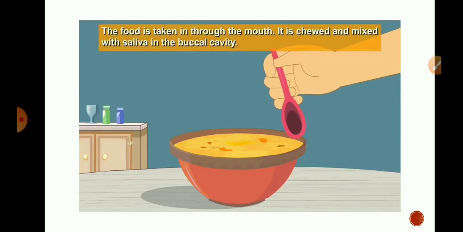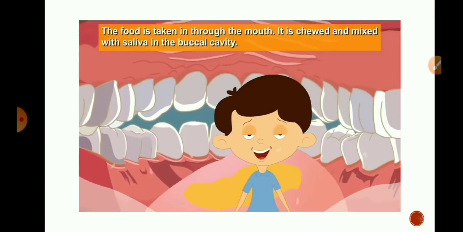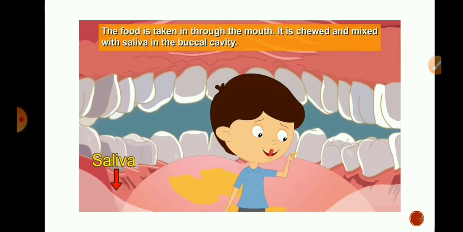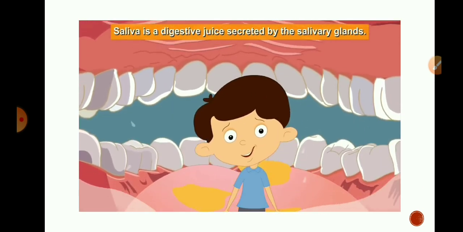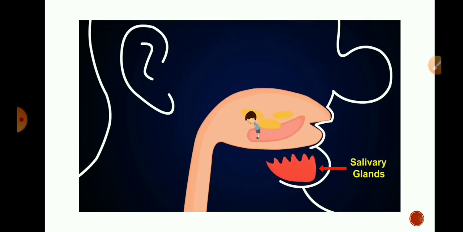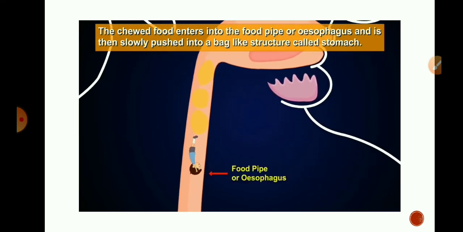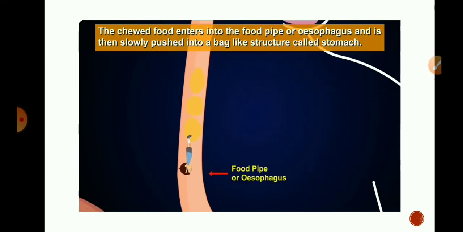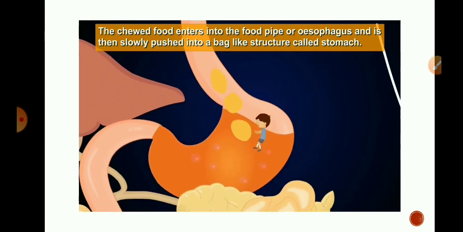The food is taken in through the mouth. It is chewed and mixed with saliva in the buccal cavity. Saliva is a digestive juice secreted by the salivary glands. The chewed food enters the food pipe or esophagus and is then slowly pushed into a bag-like structure called the stomach.